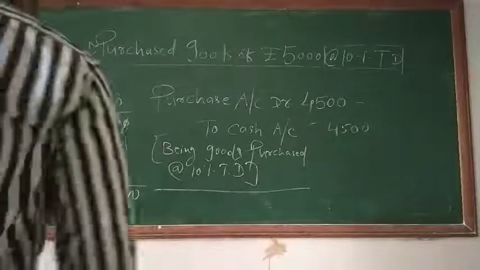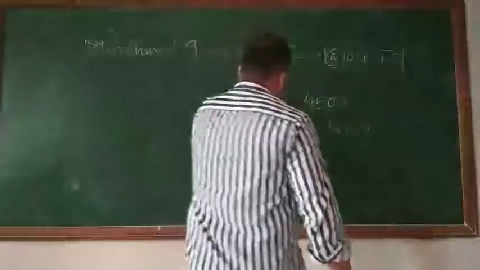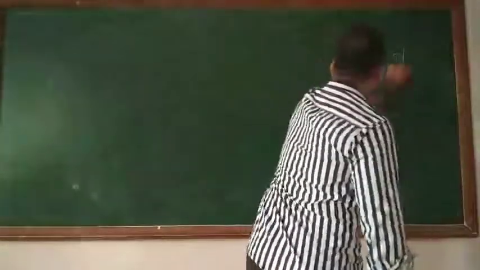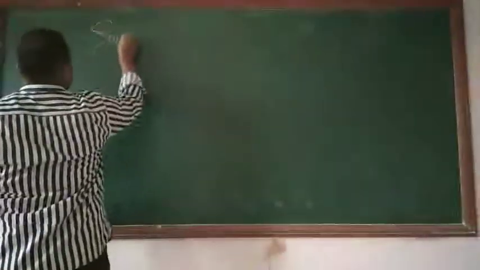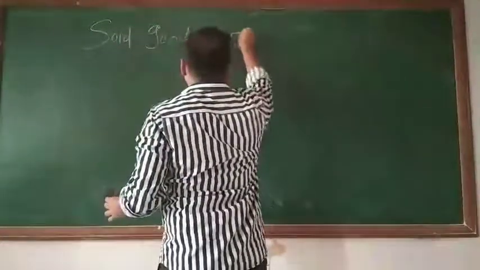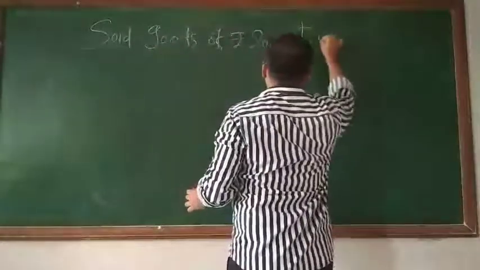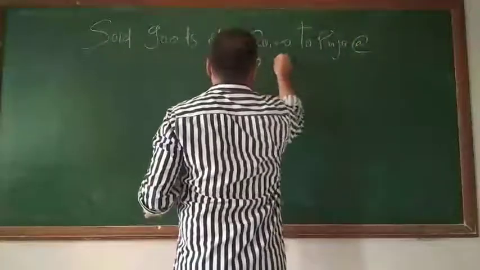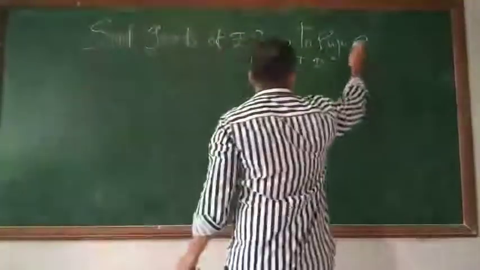Now students, second transaction. I'll write down here: sold goods of rupees 20,000 to Pooja at 10% trade discount.